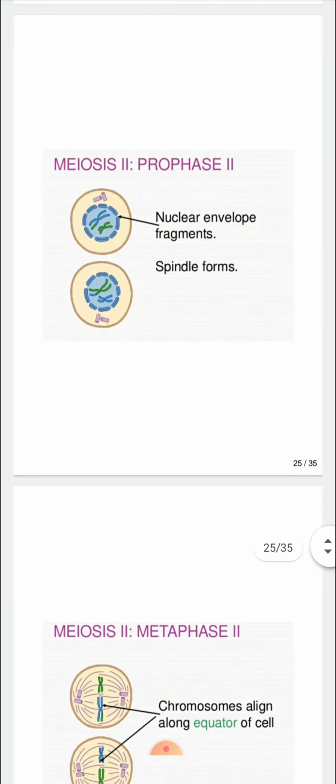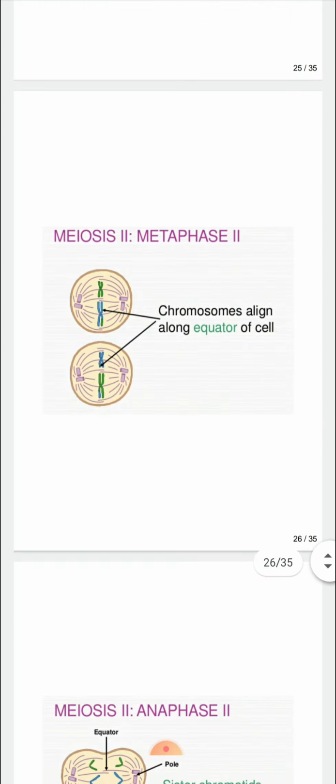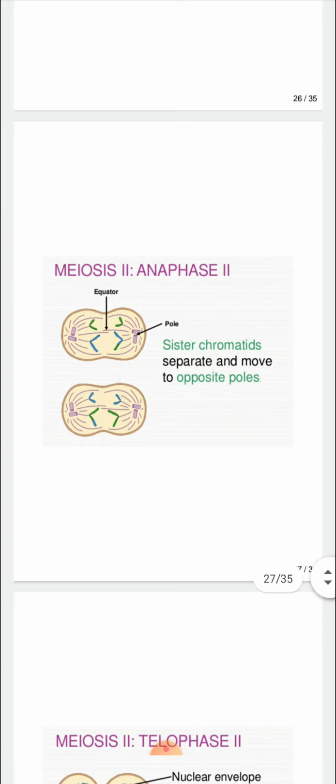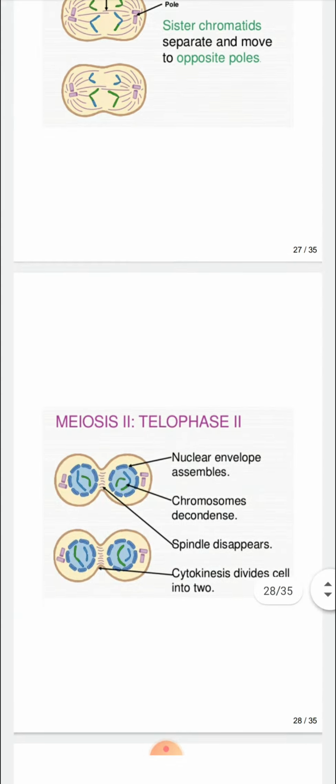Then next is meiosis 2. In this, first is the prophase 2. In this the nuclear envelope fragments and the spindle forms. Then metaphase 2. In this chromosomes align along the equator of the cell. Then the anaphase 2. In this sister chromatids separate and move to opposite poles.